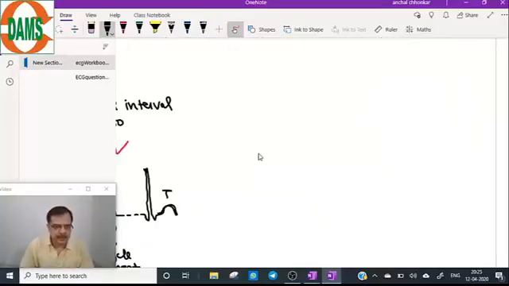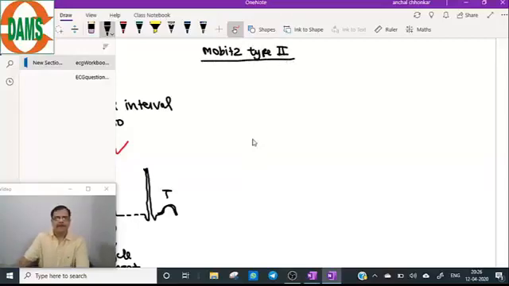So now everyone settle down. So coming to the MOBIS type 2 block. MOBIS type 2 block is characterized by there is a sudden drop in the impulse from atria to ventricle.